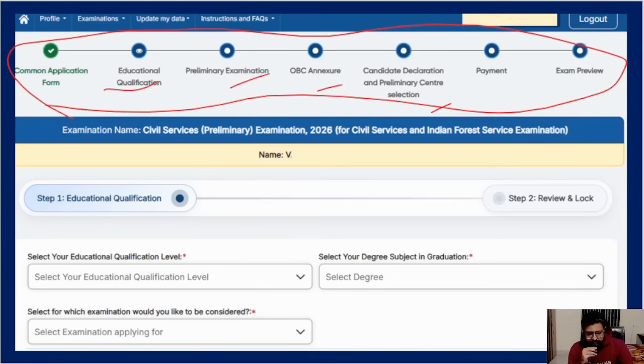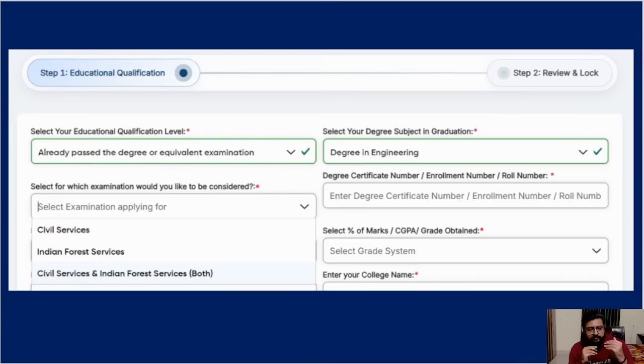So, educational qualification. Again, they make you fill everything which you filled already there. Already passed the examination, degree, and then the exam. You need civil service only, or both, or only forest service. If you want to give both exams, it's better you choose the third one. But again, if you are not good in forest service things like biology, agriculture, environment, many things you have to study. That means if you have no plan in future to write, then select only civil service. Whichever you select, anyway the attempt is counted as one attempt.